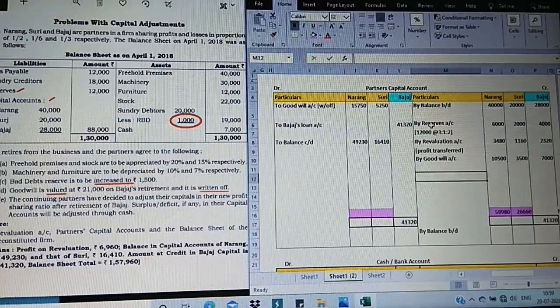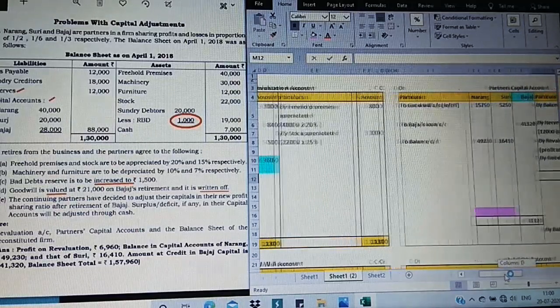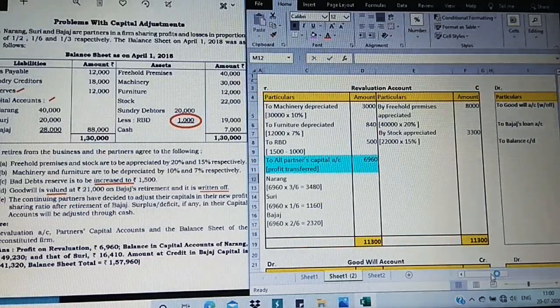Next, reserves. By reserve account, 12,000 is going to be in the ratio of 3:1:2: 6,000, 2,000, 4,000. I have taken it. Then, apart from these two, the rest of the items are to be taken from the accounts that we have prepared.